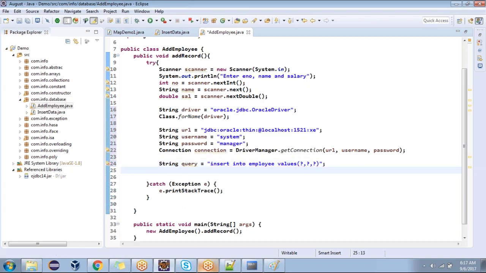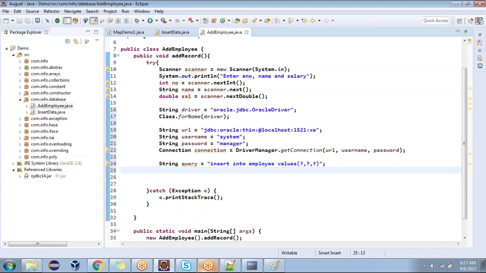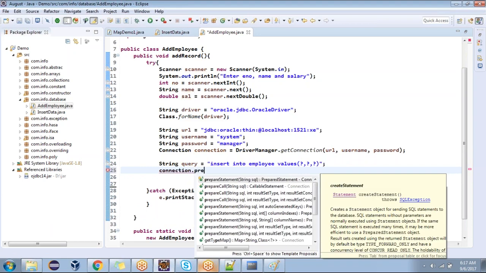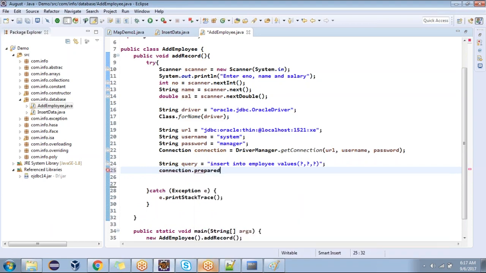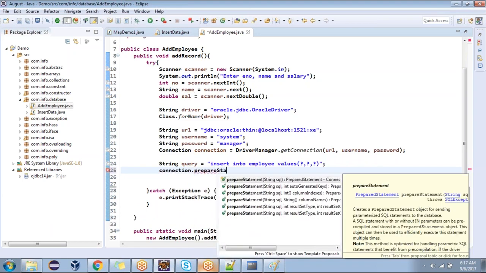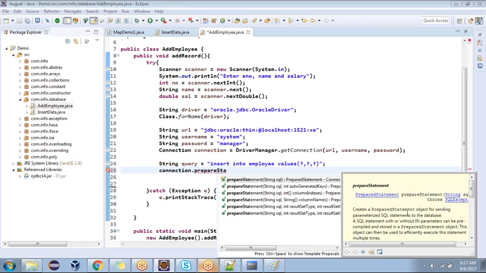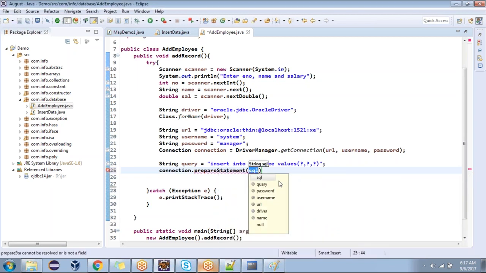Understand? How many question marks did we pass? Three question marks. Why three? Because we are passing three values. Okay, connection dot prepareStatement. What is that? PreparedStatement. Is the prepared statement taking any query? Yes, it's taking an SQL query. What is it going to return? It's going to return a PreparedStatement. Very straightforward.